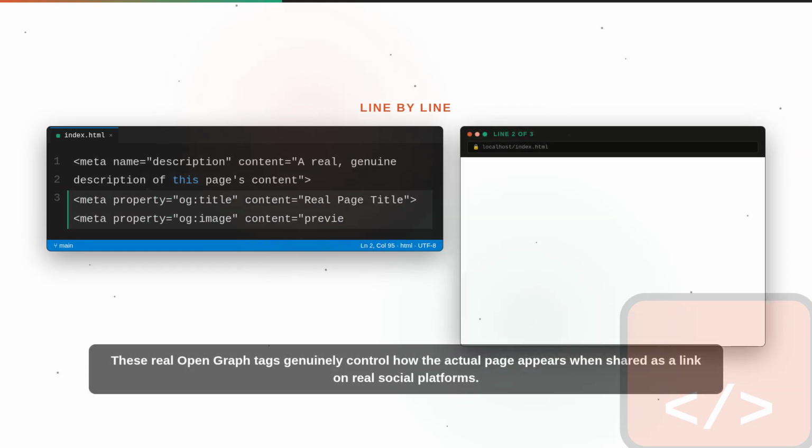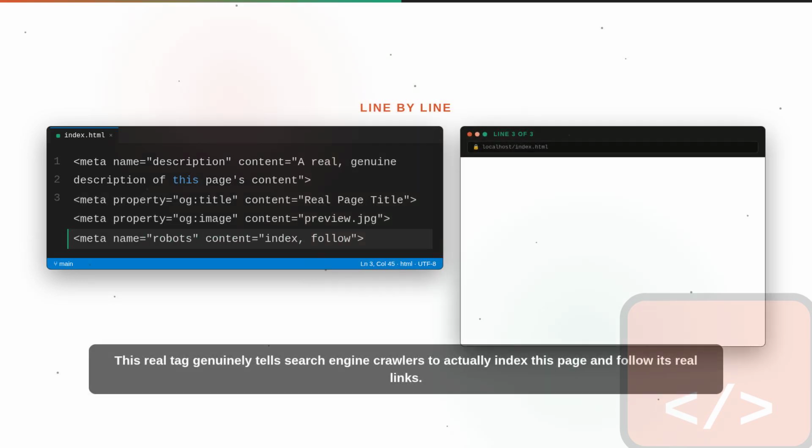These open graph tags control how the page appears when shared as a link on social platforms. This tag tells search engine crawlers to index this page and follow its links.